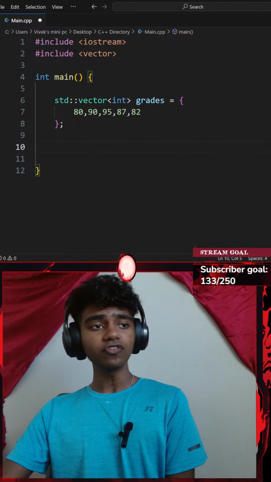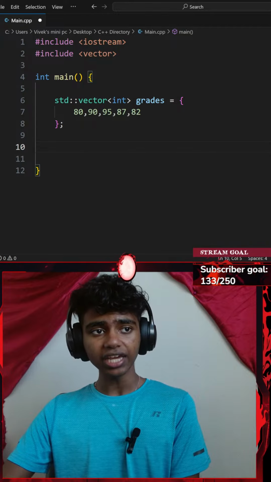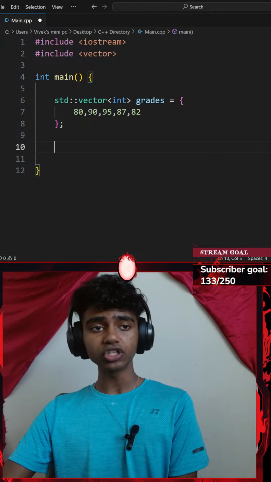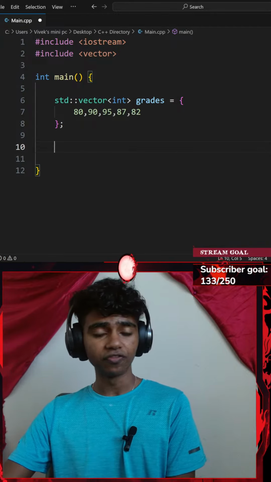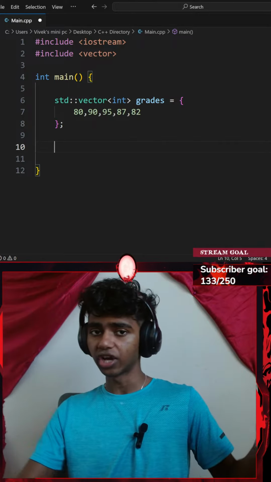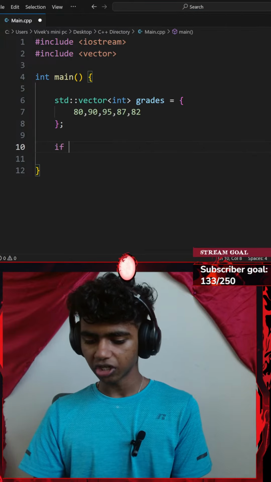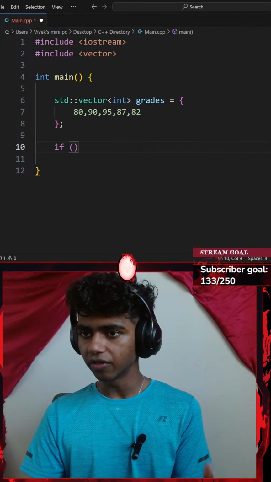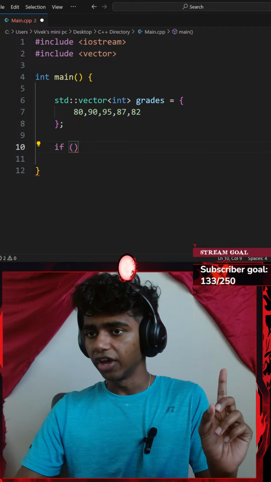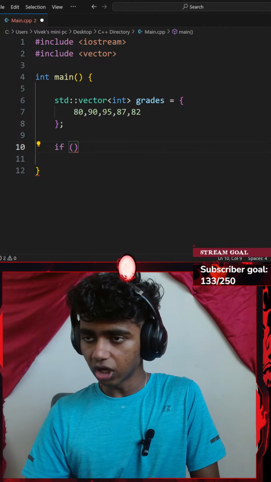And then if the first grade is above 90 and the last grade is even, print strong start and stable finish. So first let's check if our first grade is either above 90 or an even number. I could use an if statement for that, so I'll go with the if statement. If, let's go with a pair of parentheses. So if my first grade, I could go with something like